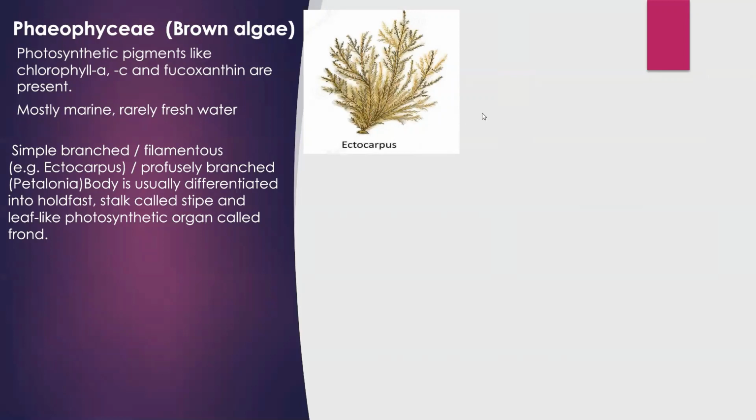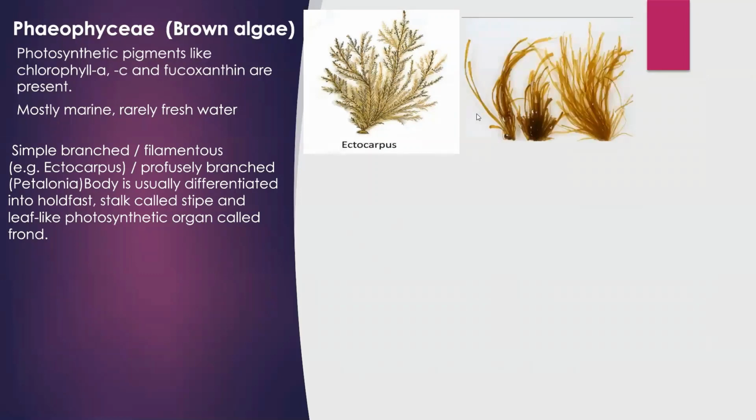Then the second example is Petalonia. In this case, you can see the branching is there, but here branching is more as compared to the Ectocarpus. That's why such kind of branching is called profusely branched.